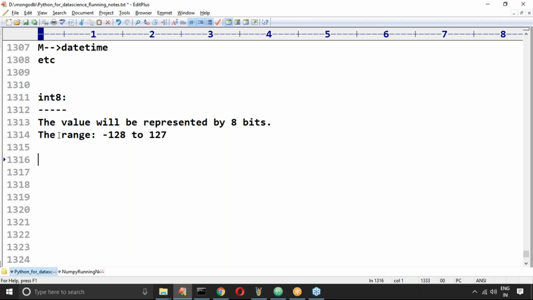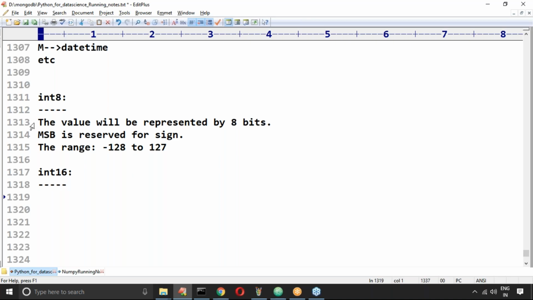In that, 1 bit is already reserved for sign. The most significant bit is reserved for sign. That's it. Now, sir, let me go for int 16, just to get a basic idea.